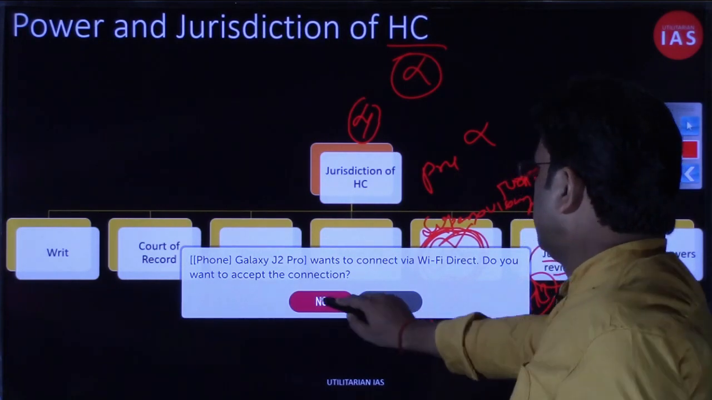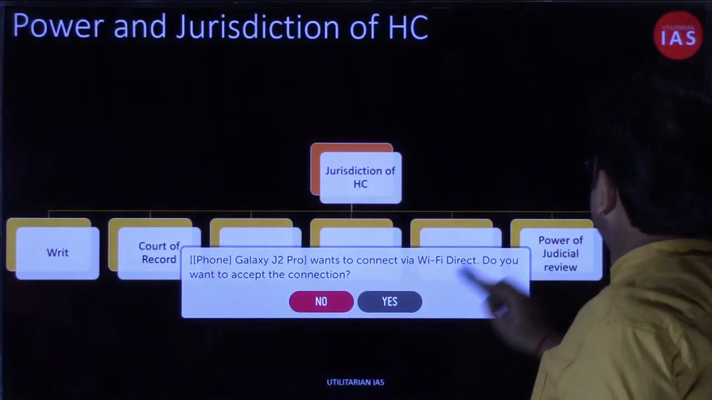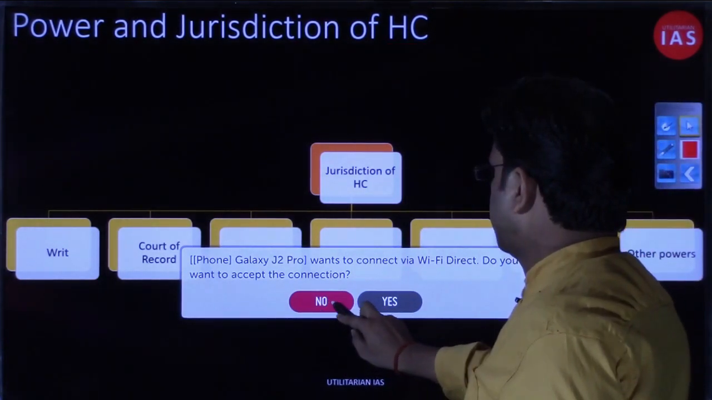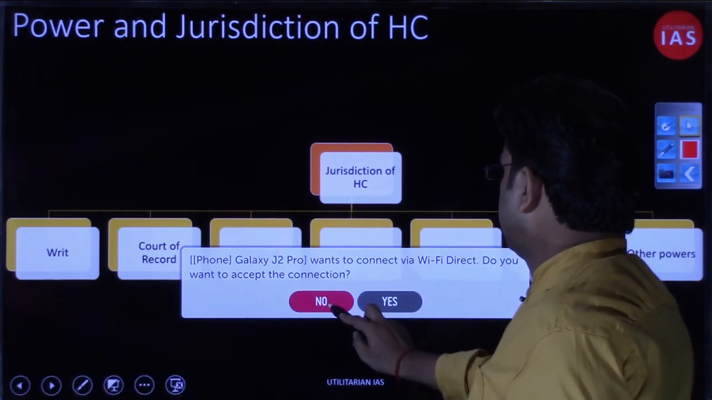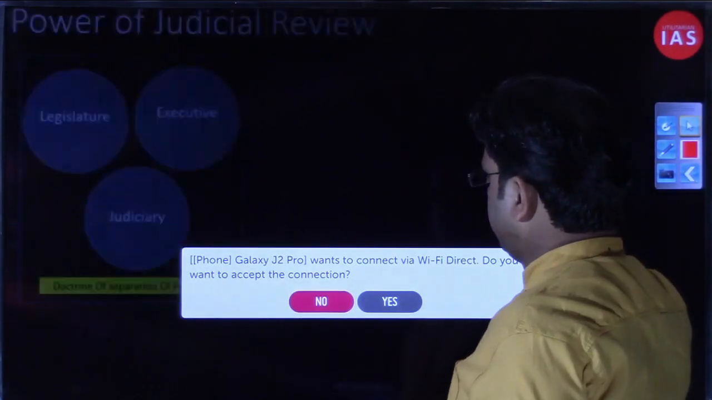Just a moment. Who is trying to connect with this? Why is this pen not working? Just a moment. No, we do not want to connect. It will not go.